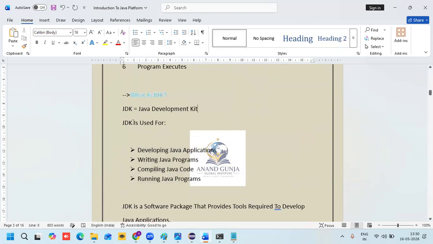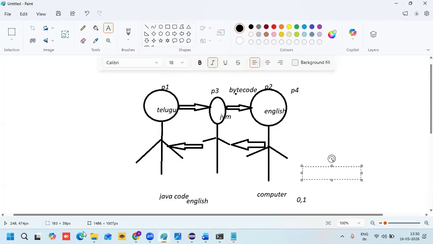What is the purpose of JDK? What is the full form of JDK? JDK is the Java Development Kit. It is used for developing Java applications, writing Java programs, compiling Java code, and running Java programs. Okay, this is the main tool. I will show you practically.